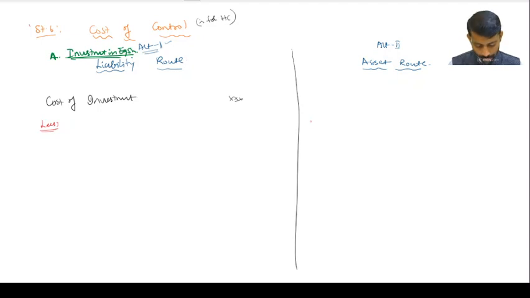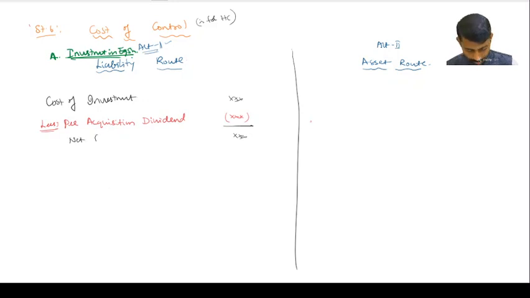So less pre-acquisition dividend. If you reduce the pre-acquisition dividend, what you get is the net cost of acquisition. Net cost of acquisition, correct?